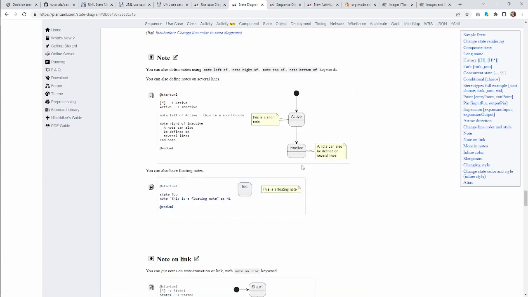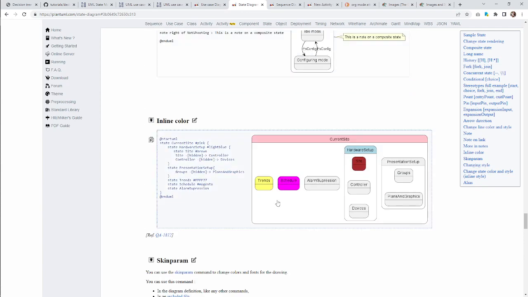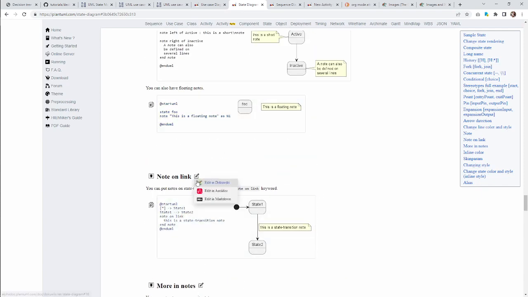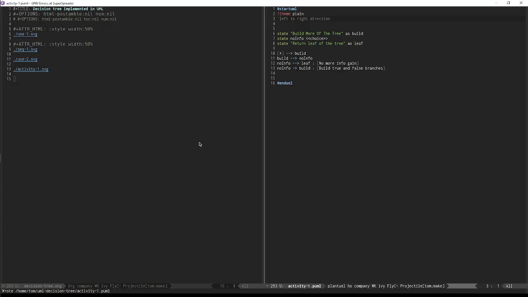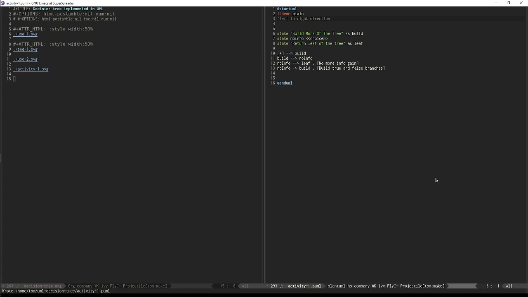Sure, let's look at some notes. I want to see, yeah, okay, let's do this. Okay, let's do it. So we want to put a note right here. We can experiment with where that note's going to go. It's going to be fine. We could say for now, let's say note left of no info.